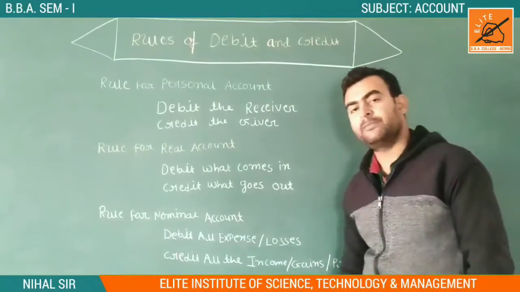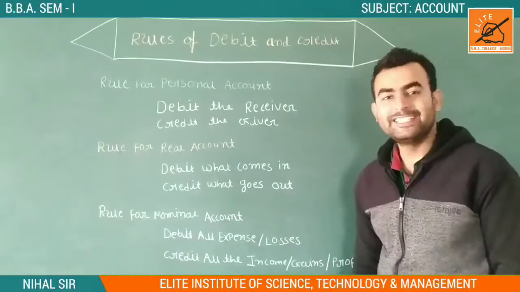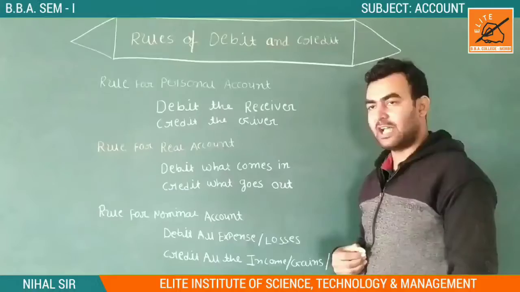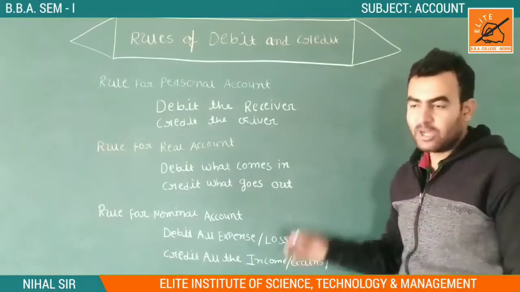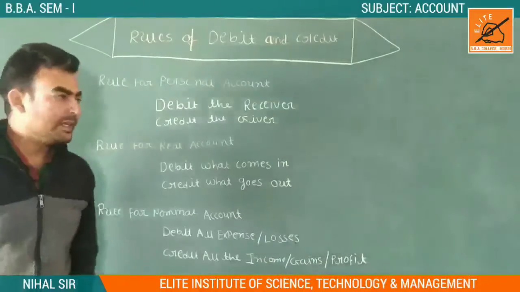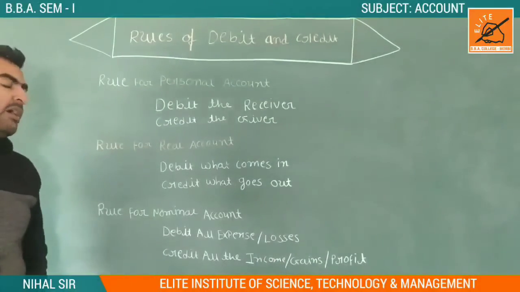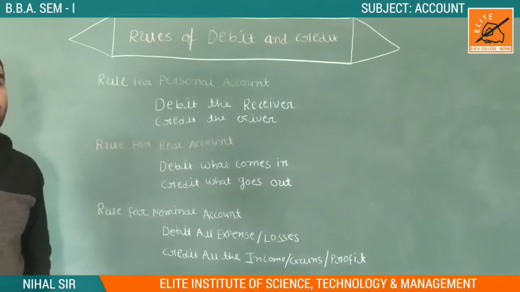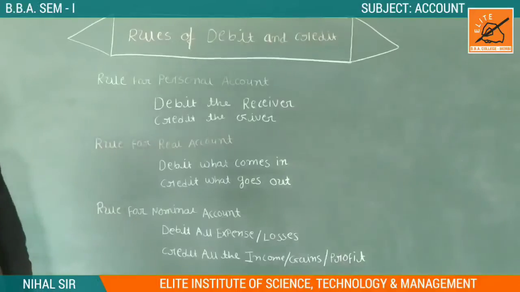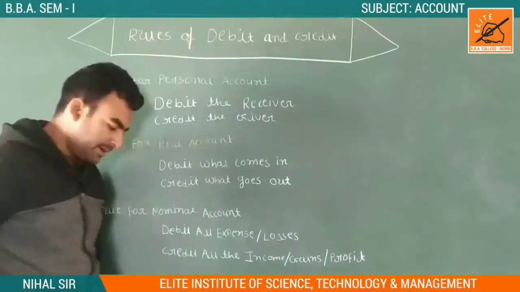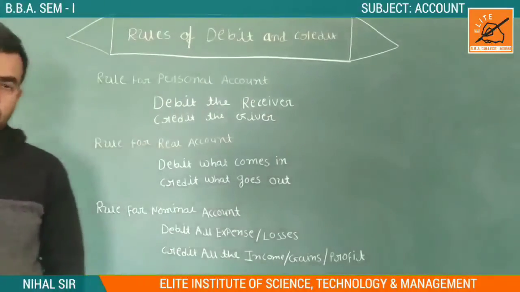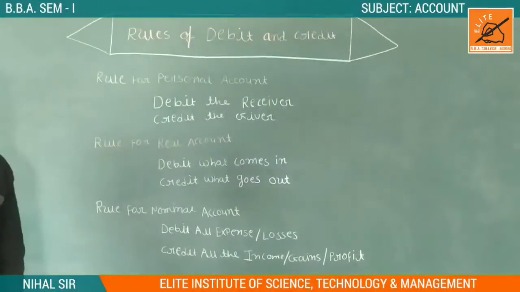ગુજરાતીમાં આપણે કહેતા કે આવે તે ઉધાર અને જાય તે જમા. So this thing is here. Debit what comes, આવે તે ઉધાર. Credit what goes out, જાય તે જમા. I give you an example, that if we purchase goods from Rehan, so what happened? The purchased goods come into the real account.